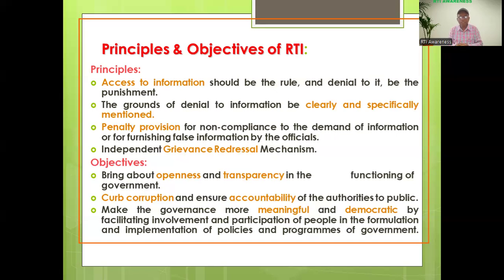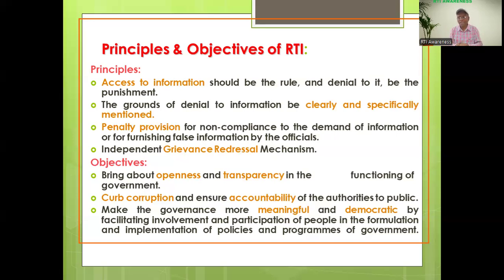Then next is the penalty provision for non-compliance to the demand of information or furnishing false information by the officials. This is what section 18 says. If the public authority or public information officer provides or discloses information for the citizen that is non-updated data, destructive data, or incomplete data, in these cases the PIO will be penalized.